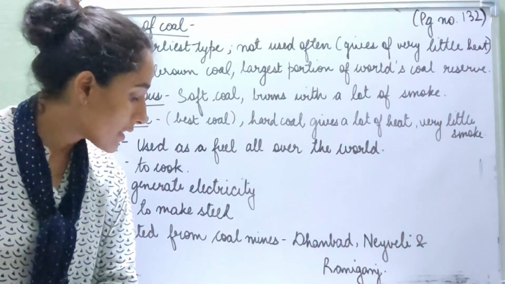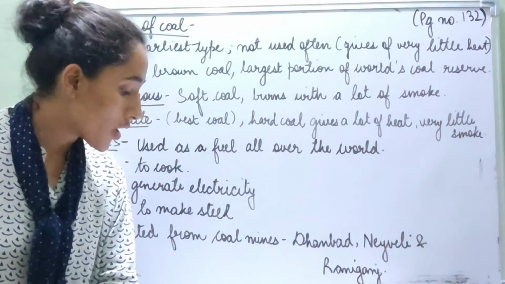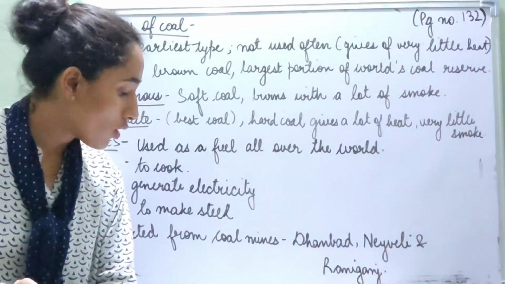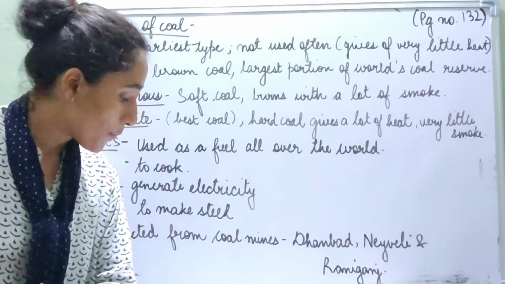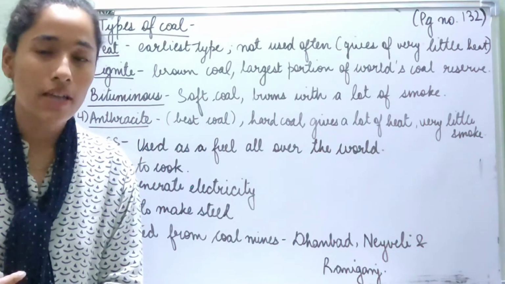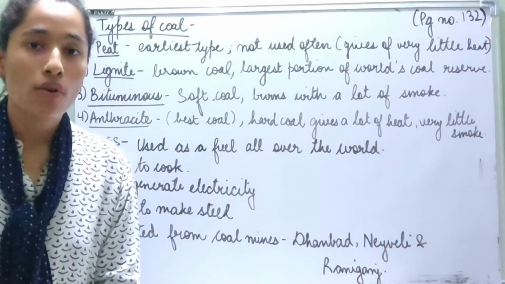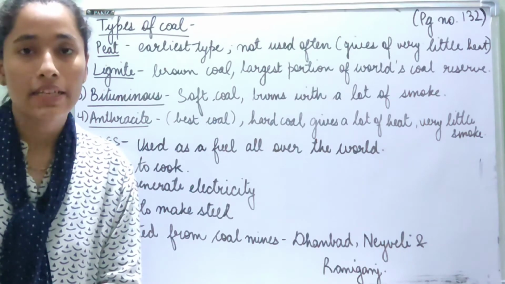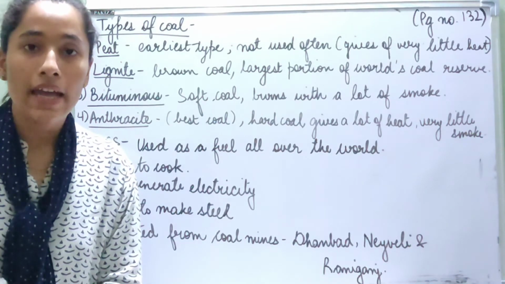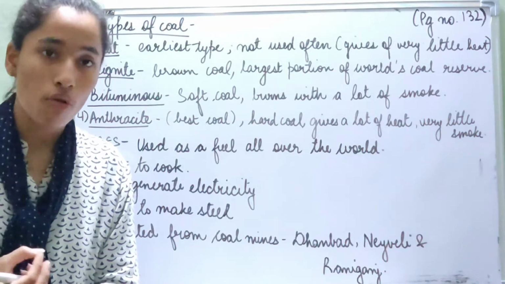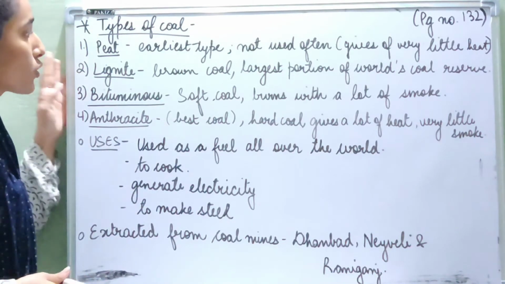Then the best coal is anthracite, also known as hard coal. When it burns, it gives a lot of heat and very little smoke. Now anthracite, which is also known as hard coal, is considered to be the best type of coal. Why? Because when it is burnt, it gives out a lot of heat and very little smoke.